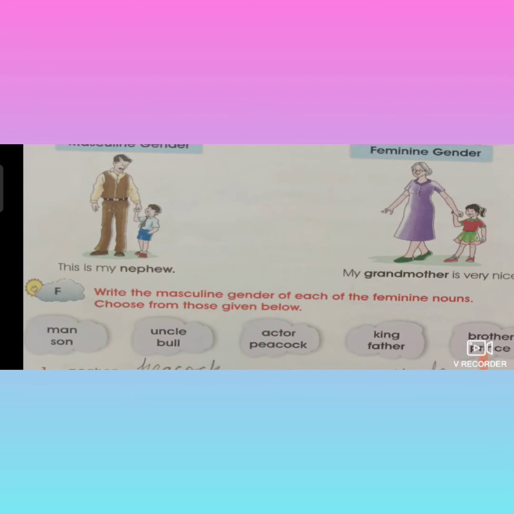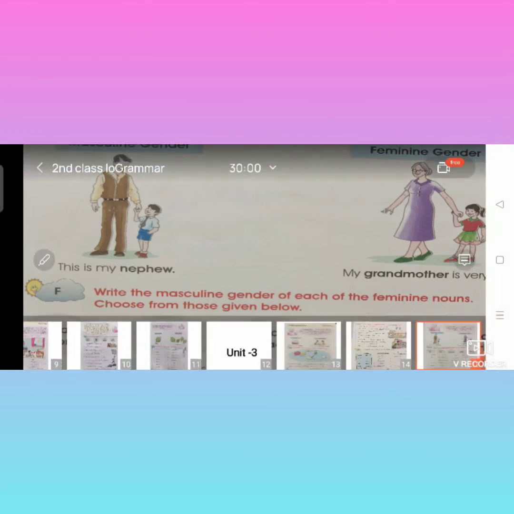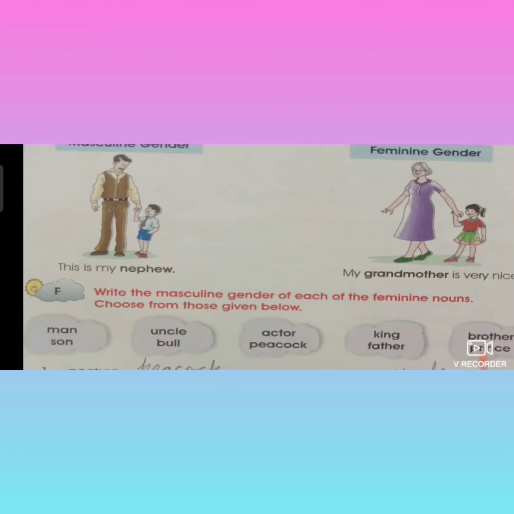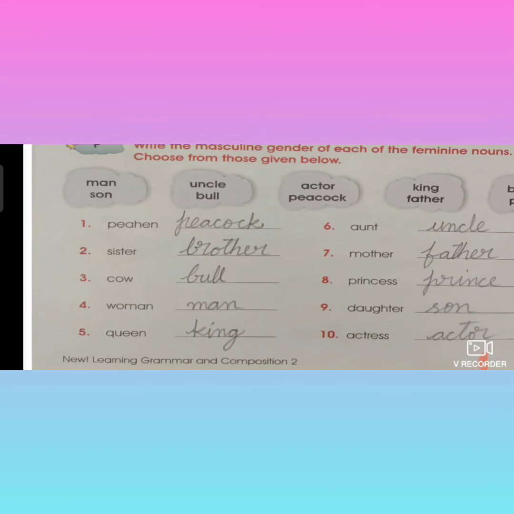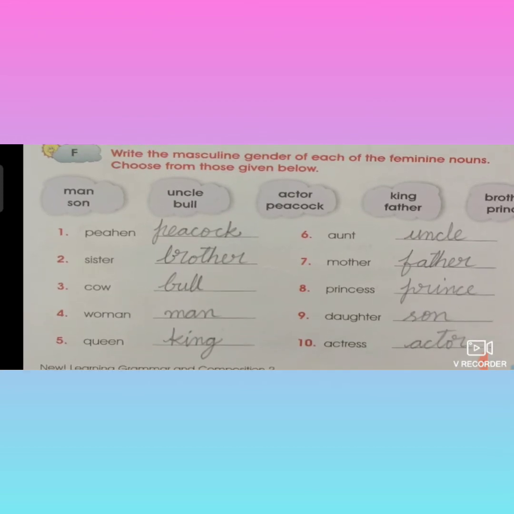So now, what is the heading given? See, children, write the masculine gender of each of the feminine nouns. Choose from those given below. See, that means they had given feminine nouns. For that, you have to write the masculine gender. Write the masculine gender that is given. So, what is the masculine gender? You have to write for the given word. See, they had given 10 words and also given 10 answers. You have to see and fill it correctly.